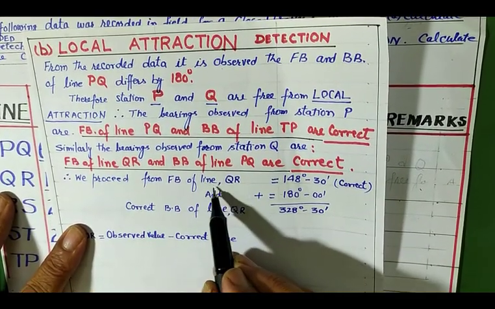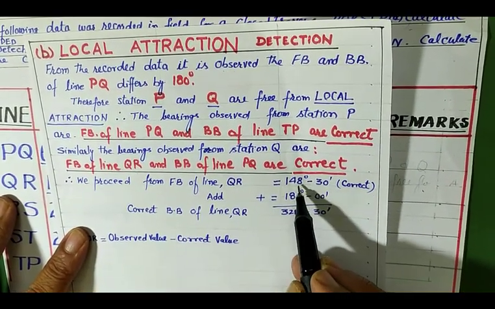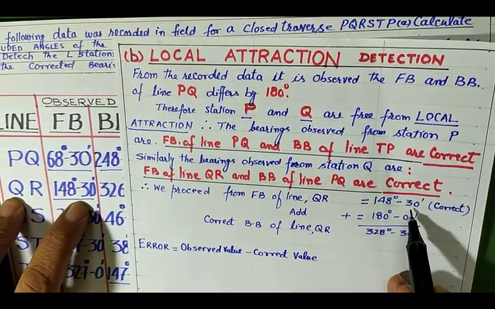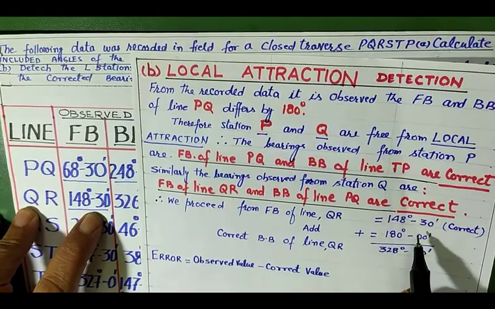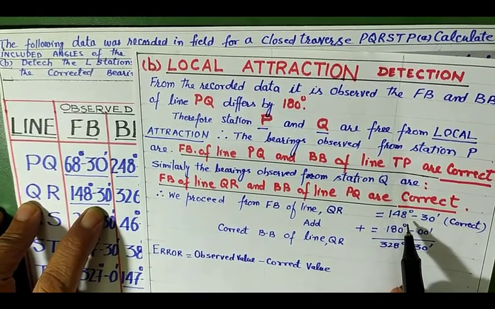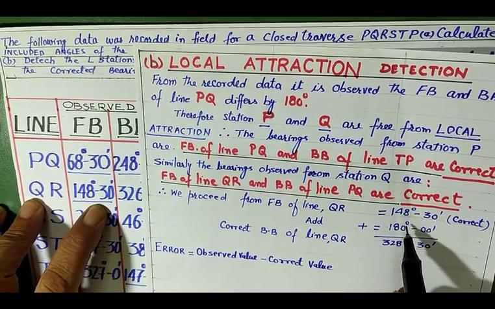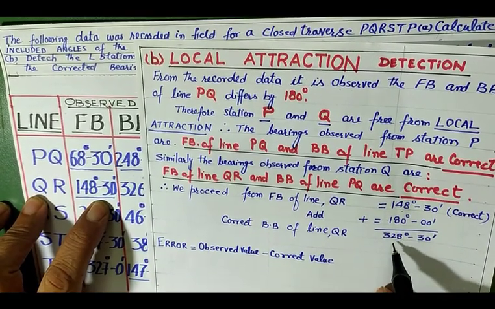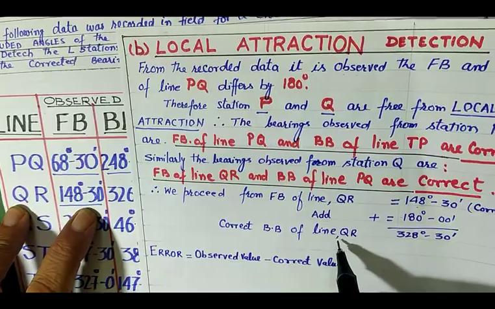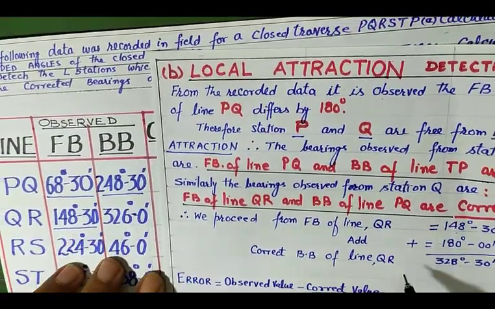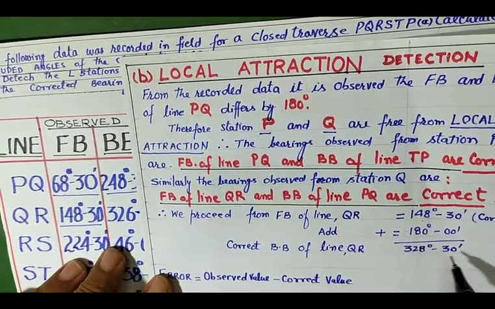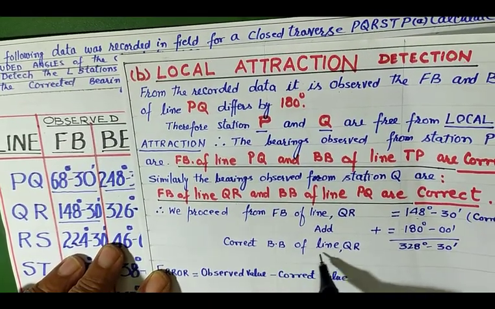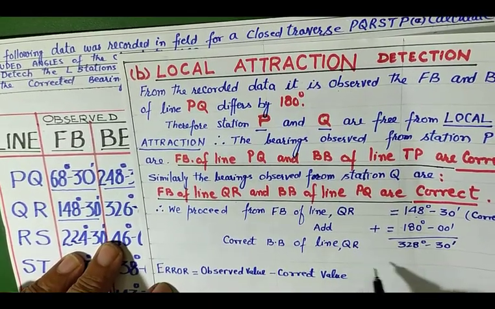The forebearing of line QR is correct. Its value is 148 degrees 30 minutes. It is given over here. Because the difference between the forebearing and back bearing is 180 degrees, if I add 180 degrees here, this gives me the correct back bearing of line QR. So I add 180 degrees, and it comes to 328 degrees 30 minutes. This is the correct back bearing of the line QR.